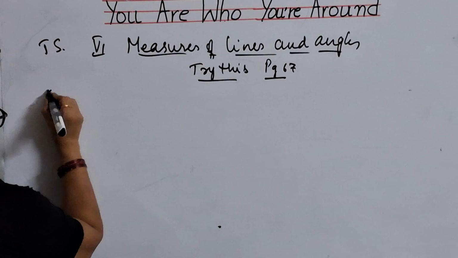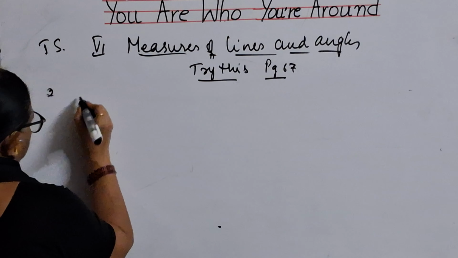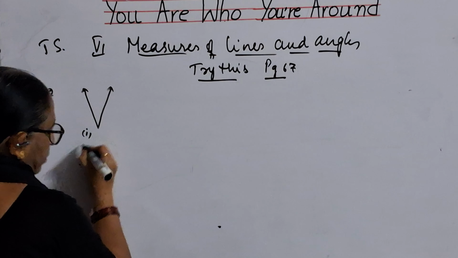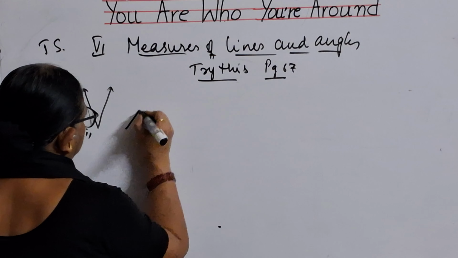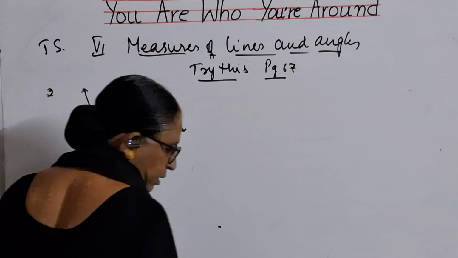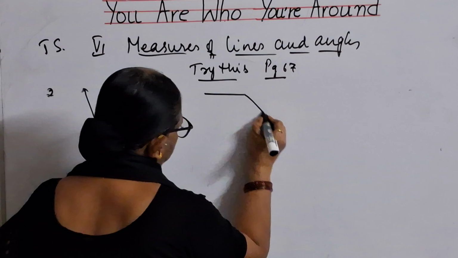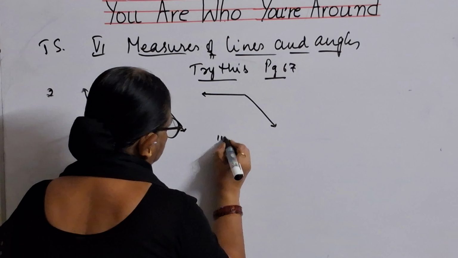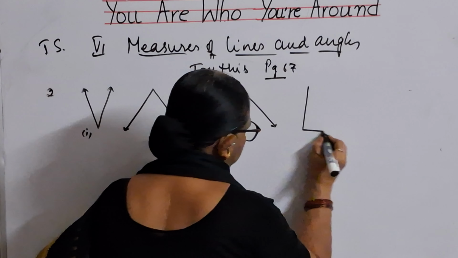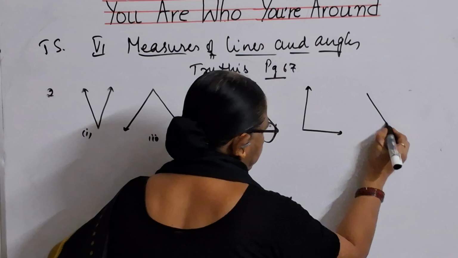Now the second problem, they have given different angles, children. One is like this, first bit, and second bit is in this way, and third one, this is second one, and the third one is like this, and fourth one is in this way, and fifth one is like this.